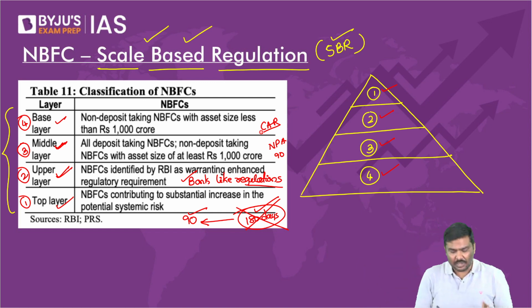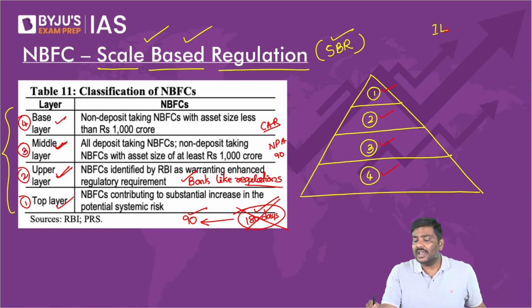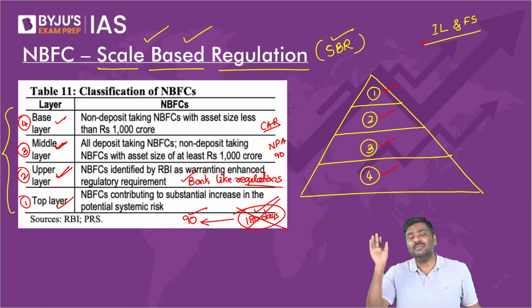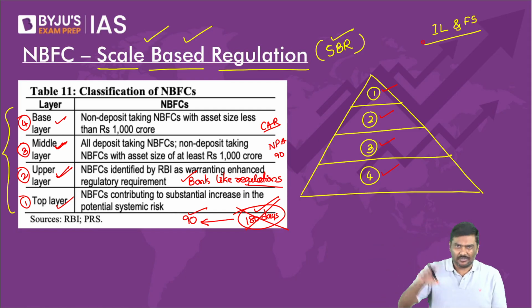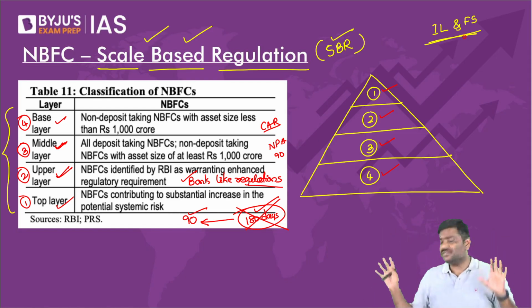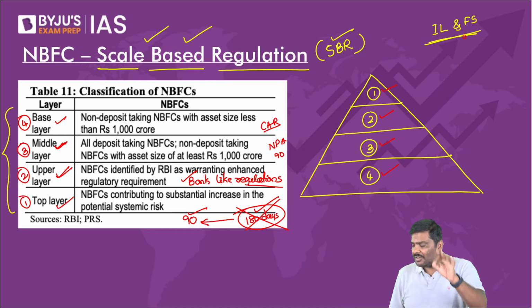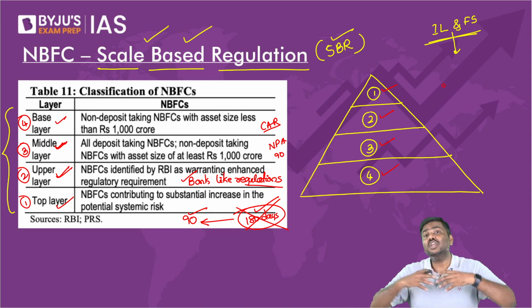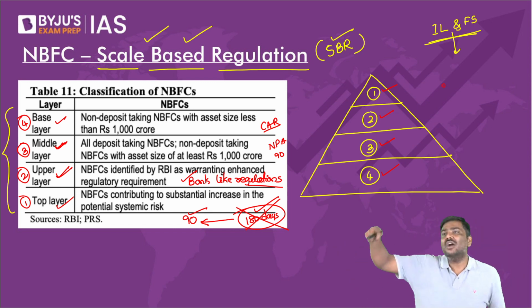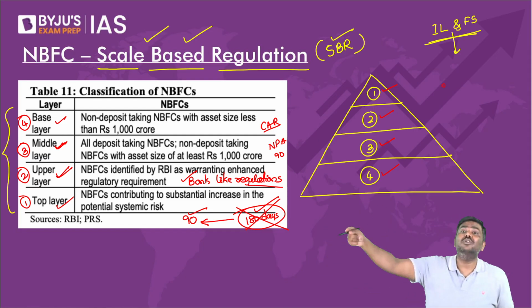I'll give you an example. Why did RBI do this? There was one NBFC called IL&FS. Very infamous now. In fact, even today it is operating. Earlier, there was one NBFC in India called IL&FS, one of the largest NBFCs in India. One fine day, have a look at this, IL&FS announced that they have incurred a huge amount of loss, and some of the bonds that they had issued in the market, they will not be able to pay the amount now.